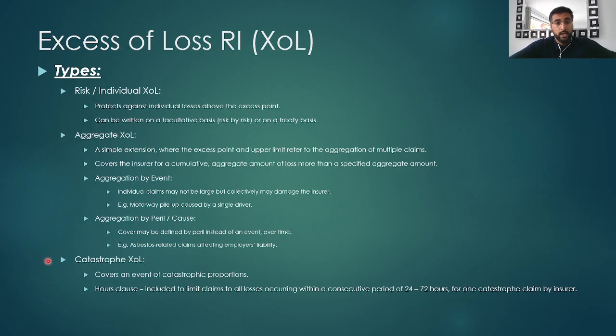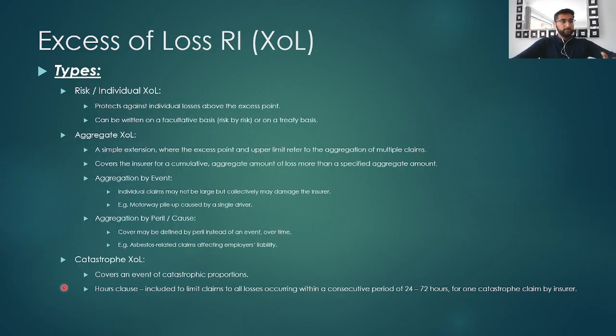And finally, the last type of excess of loss reinsurance is catastrophe excess of loss, which covers an event of catastrophic proportion. Within this type, what is included is an hours clause. This is included to limit claims to all losses occurring within a consecutive period of 24 to 72 hours to be used within one catastrophe claim by the insurance company.